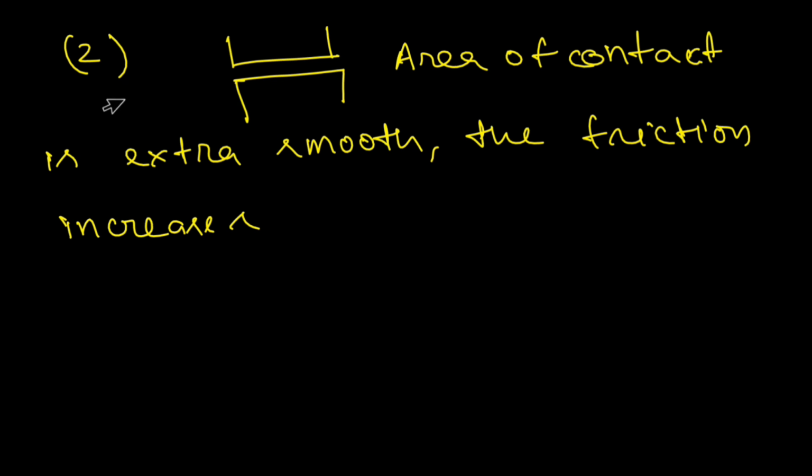To explain these two shortcomings, a modern view of friction was introduced. The second view, or modern view of friction: according to this view, the force of friction arises on account of strong atomic or molecular forces of attraction between the two surfaces at the points of actual contact.